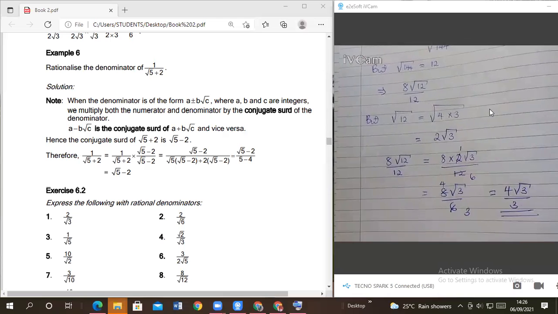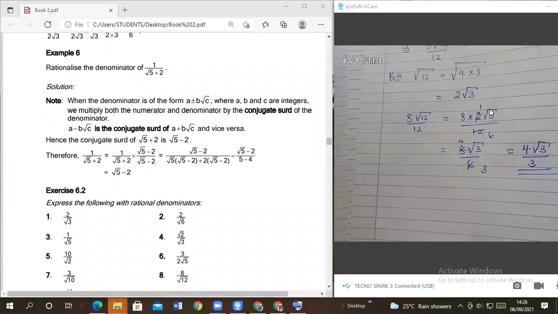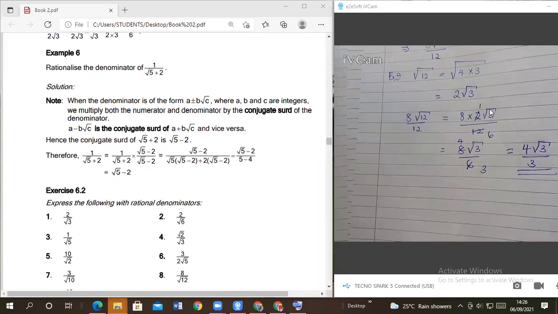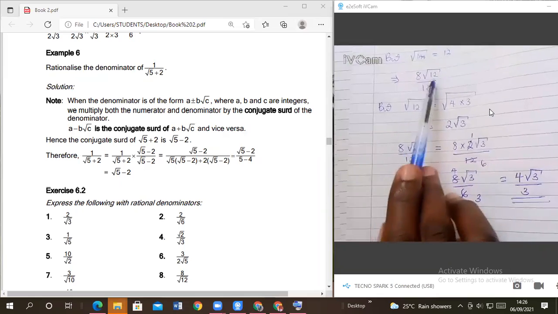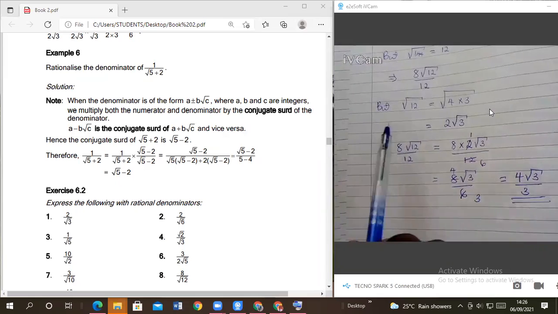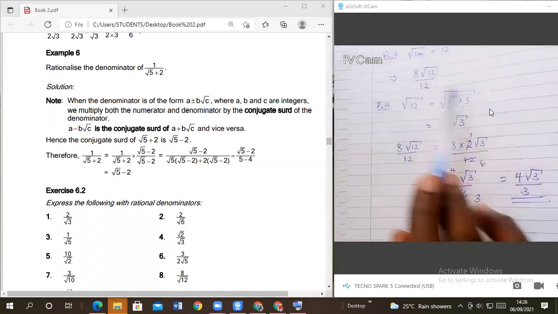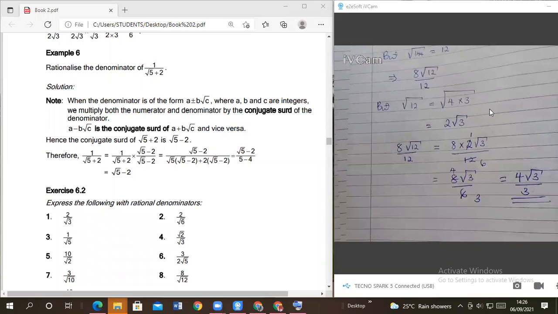Sure, a question. Yes, please. What if I stop on this step whereby I say 8 root of 12 out of 12? That one is also okay, but you have rationalized, but you have not simplified. Are you together? Yes. Okay? Yes, you must simplify until the number under the square root cannot be simplified further. Okay?